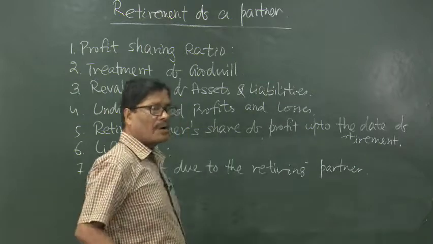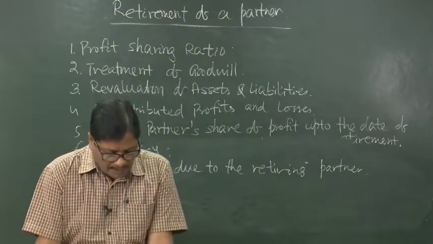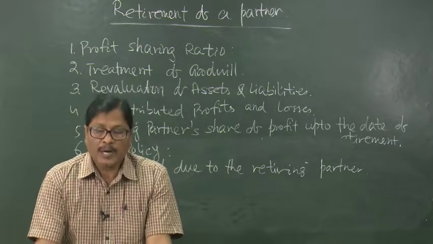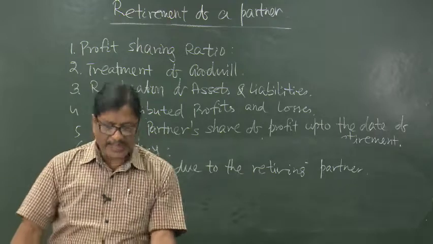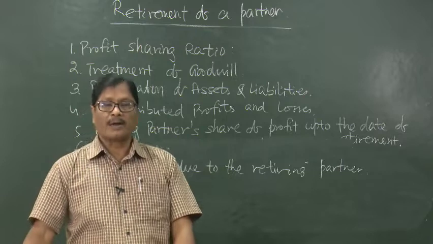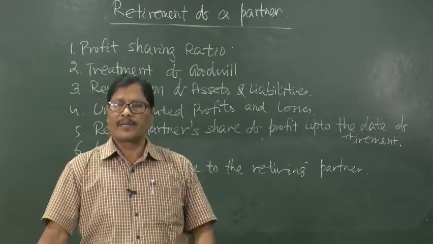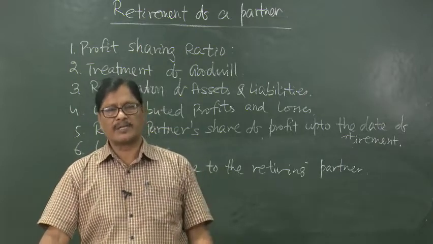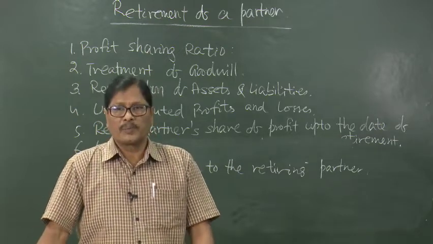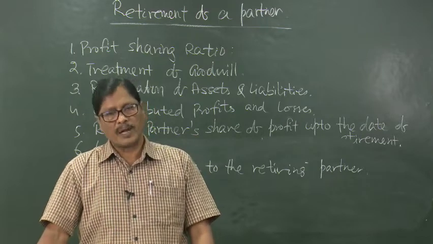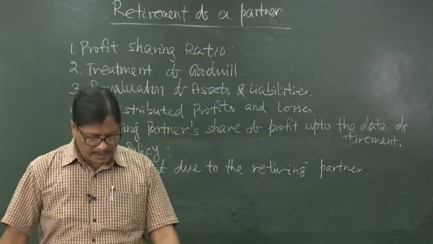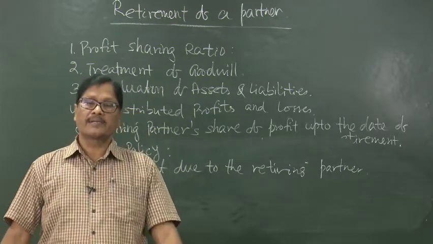So, what will be the total amount due to the retiring partner? Actually, he will be getting his capital plus profit up to the date of retirement, then interest, salary, commission, whatever is payable to him, then his share of profit on revaluation. If there is loss on revaluation, it will be deducted, otherwise it will be added to his capital account. Then if there is any accumulated profits or undistributed profits, his share of accumulated profits also he will be entitled to take, his share of goodwill, his share of life policies. For these things he will be credited.